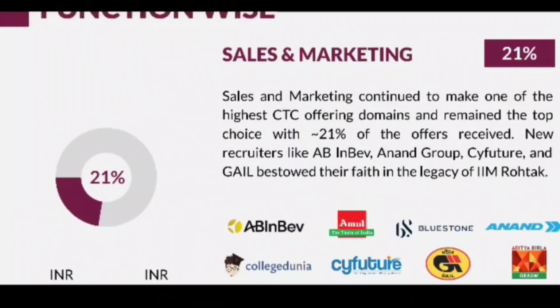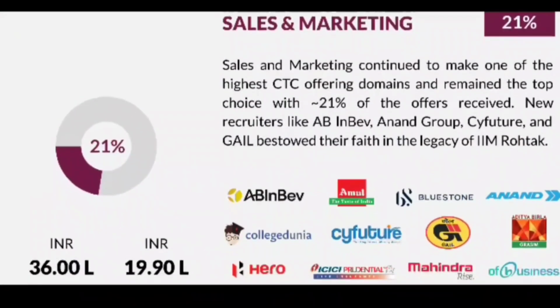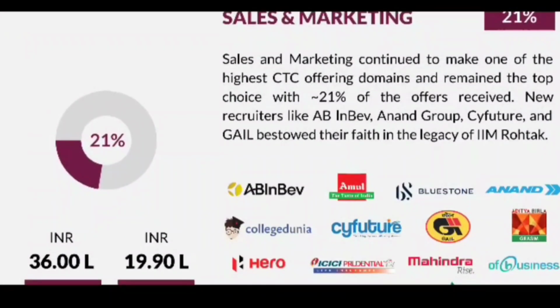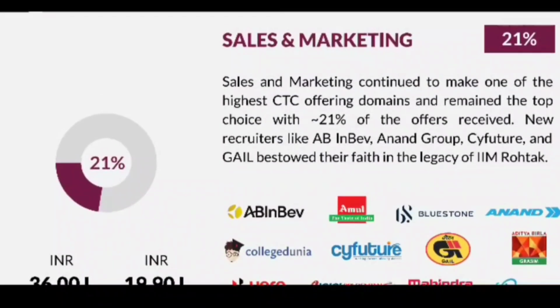Now if we consider the sales and marketing function, 21% of placements are with this function. The average placement salary offered with sales and marketing is nearly 19.90 lakhs per annum. The highest placement salary offered with this function is nearly 36 lakhs per annum. And if we talk about the top recruiters, those are Anand Group, Tata Steel, Titan, Hero, and there are so many companies.